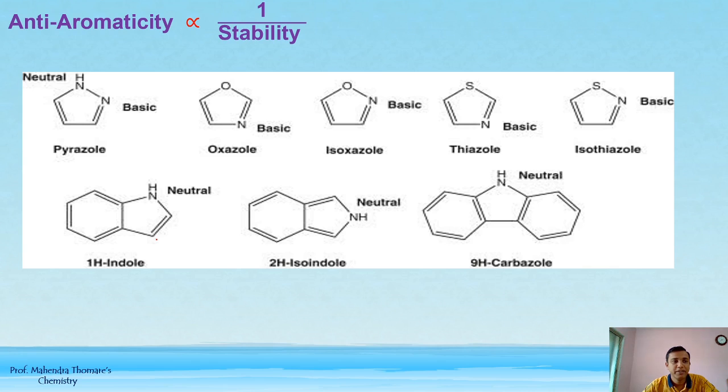So these are the examples of anti-aromaticity: pyrazole, oxazole, isoxazole, thiazole, isothiazole, 1H indole, isoindole, 9H carbazole. These all are the anti-aromatic compounds.